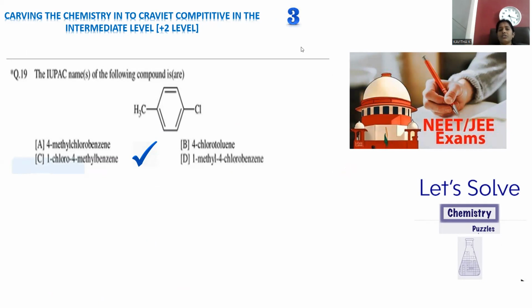Move on to question number 3. Question number 3 is collected from the JEE Advanced 2017 paper 1 question paper. IUPAC name of the following compound. IUPAC stands for International Union for Pure and Applied Chemistry, and this is the compound where you can notice a benzene ring with methyl and chloro. The IUPAC name is to be assigned. In order to give the IUPAC name, you can notice chloro and methyl are at the 1,4 positions. Which is 1 and which is 4, we need to identify. The expected answer is 1 chloro 4 methyl benzene.